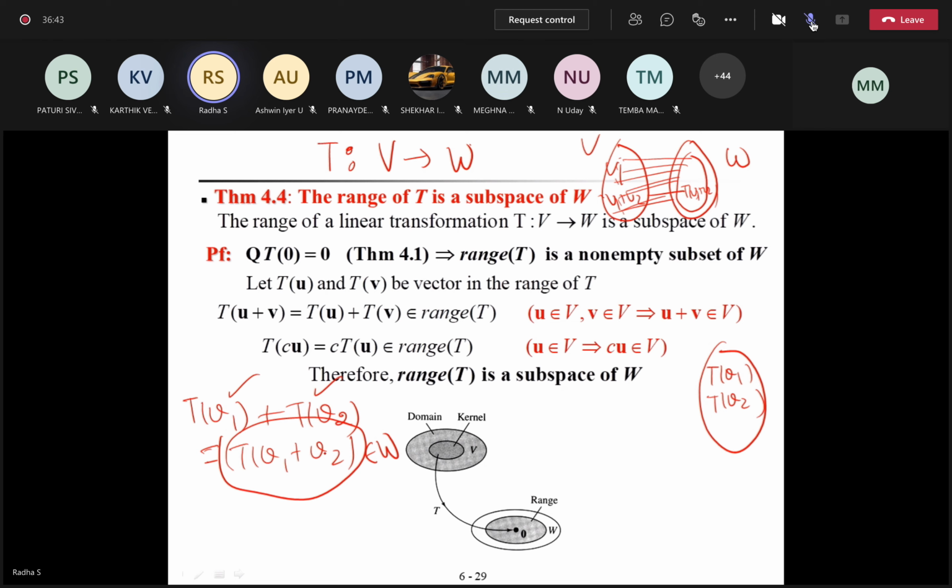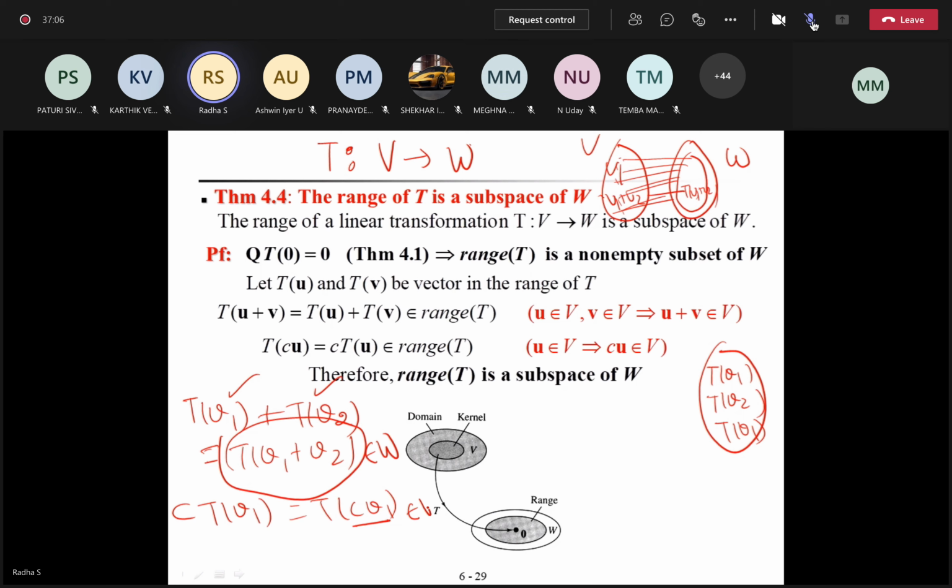So what is the other thing I need to prove? If I take T of V1 here, I should prove C times T of V1 is also there. So what is C times T of V1? It is T of C times V1. But C V1 is an element of V, so T of that will belong to W automatically.